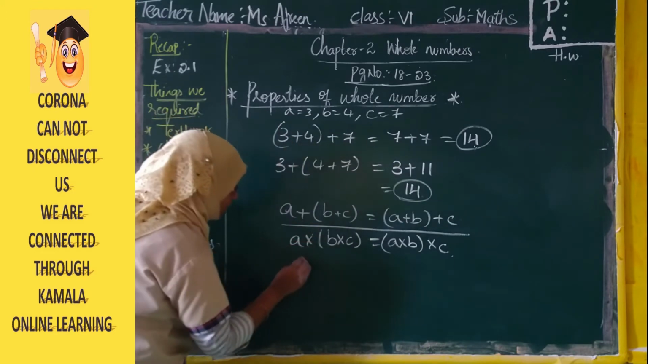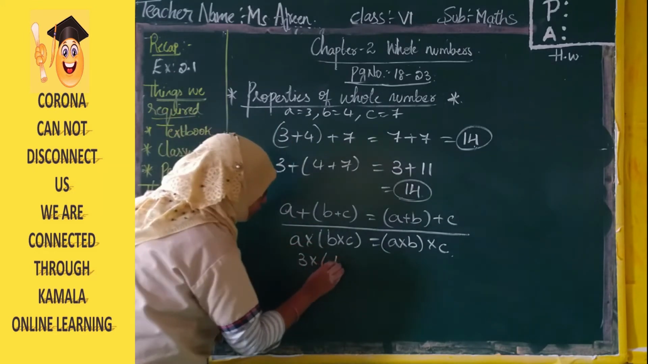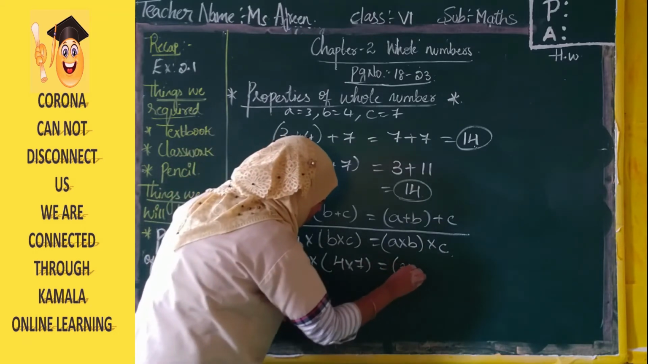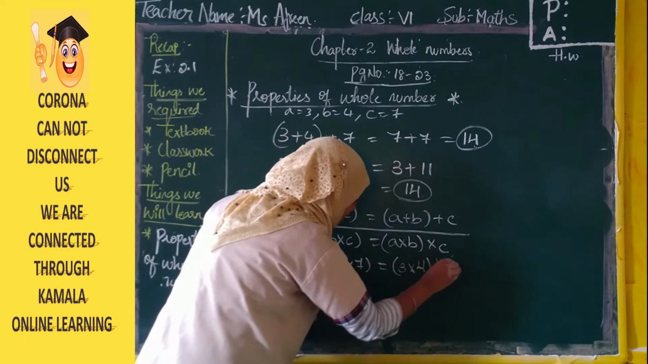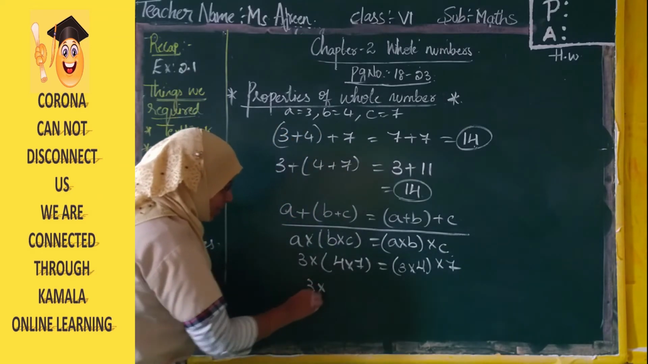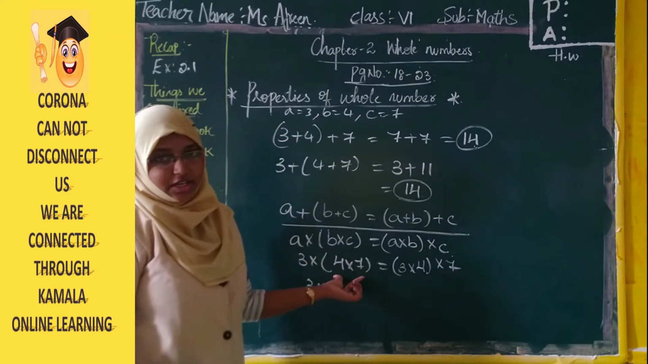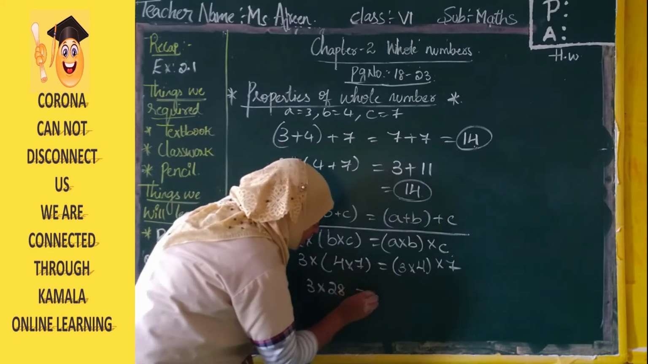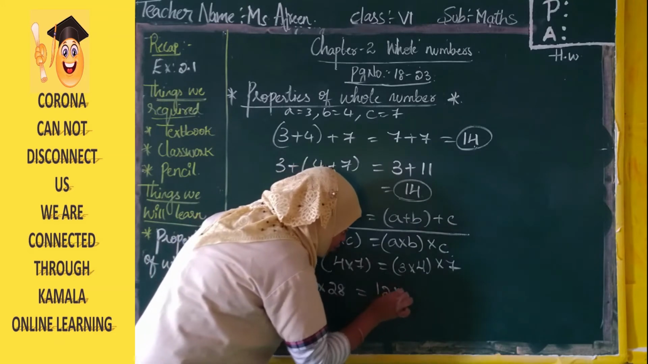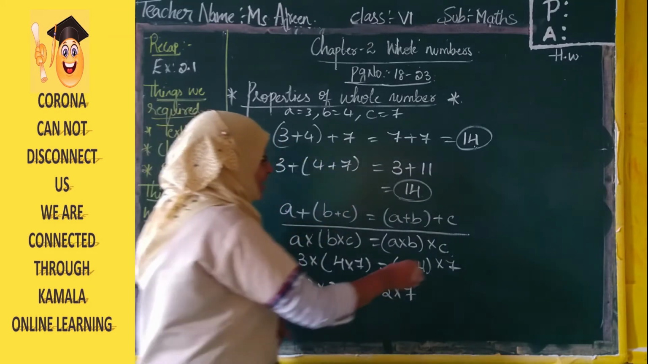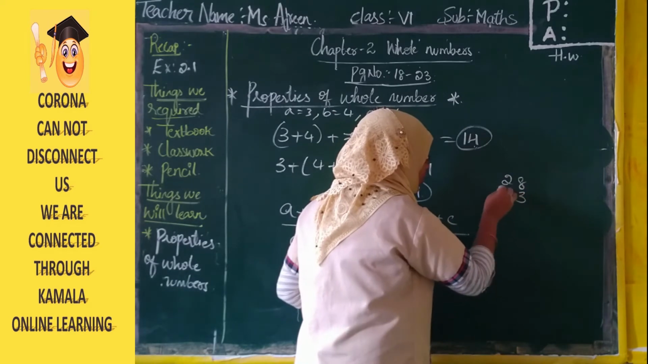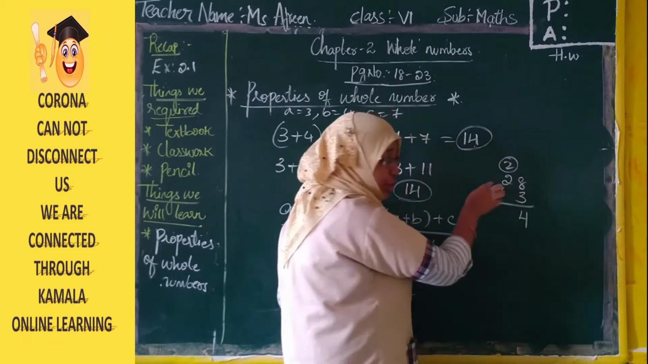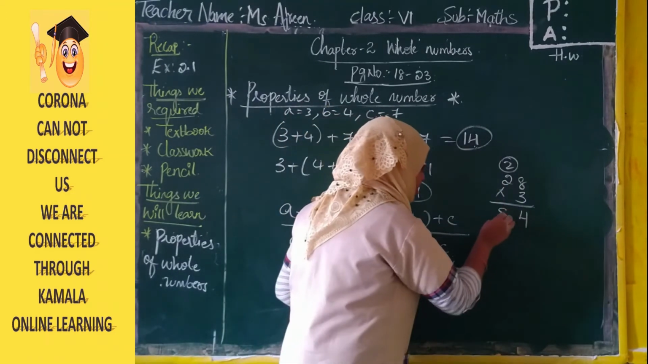So what is A into B into C? 3 into 4 into 7 is equal to, now A is 3, B is 4 and C is 7. So 3 into, firstly we will multiply the numbers which are in the bracket. So 7 4s are 28. Next, 3 4s are 12 into 7. Now 28 3s are, let us have a look, 28 into 3. 3 8s are 24, 3 2s are 6, 6 plus 2 is 8, 84.